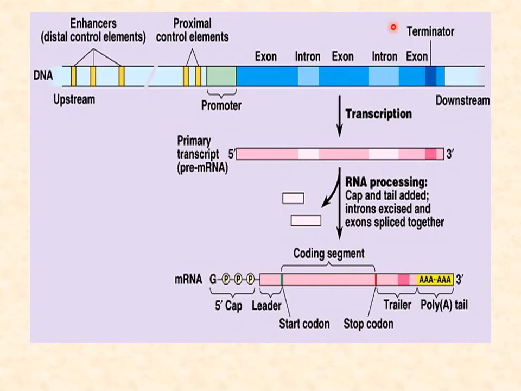Now first we see the processing. Here it is the upstream. This is the promoter region where transcription starts. This is the downstream. This is termination. Here is the starting. The template reads from 3' to 5', and the new transcript will be from 5' to 3'. Then post-transcriptional modifications are there, which ultimately produce the mature RNA. That is the capping and tailing and splicing, and all this is RNA processing.